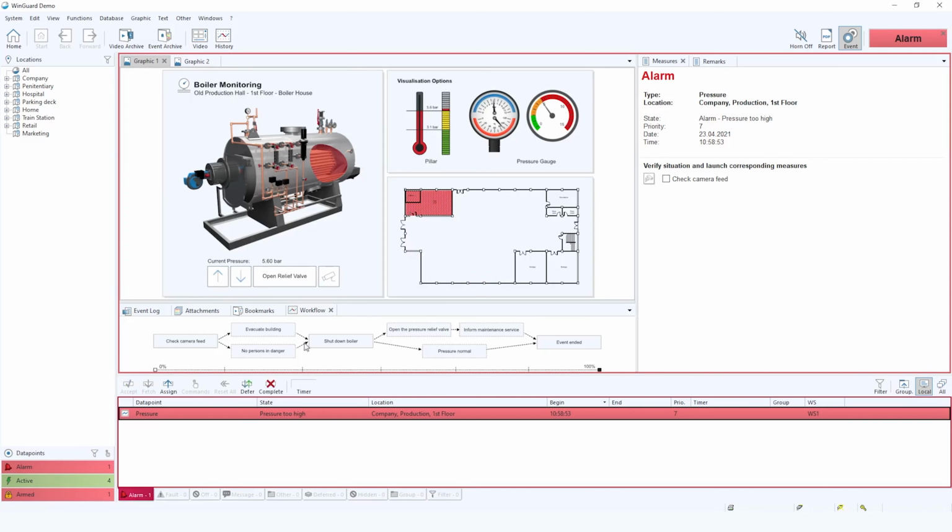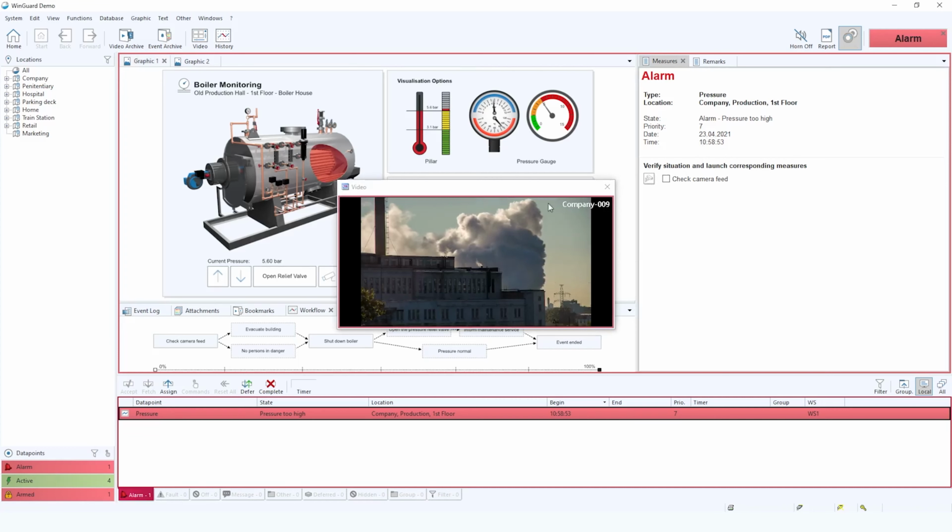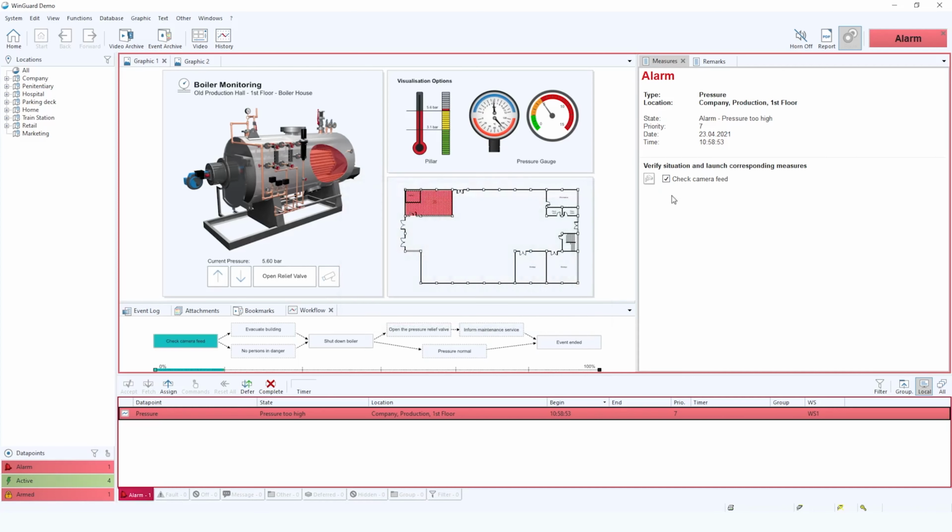Additionally, here we have a flowchart schematic showing the steps the operator should take in the operating procedure, and additionally, we also have the workflow. They're going to view the camera images to see if this is a real alarm. So this is pulling through footage from third-party CCTV systems. Are people in danger? Yes or no, if that can be determined.